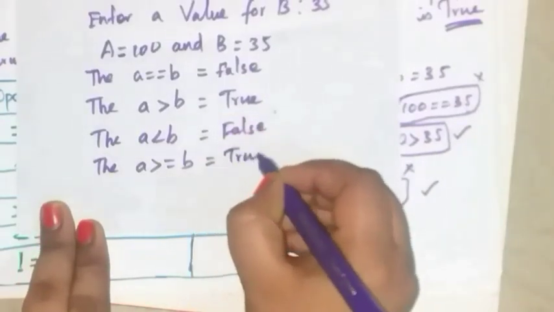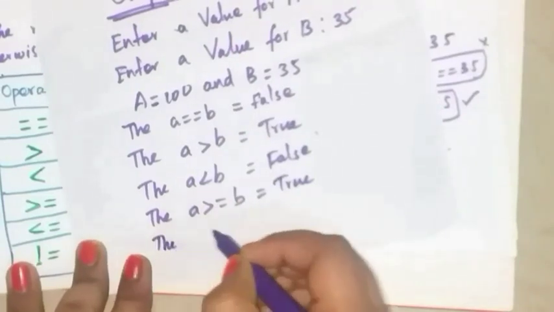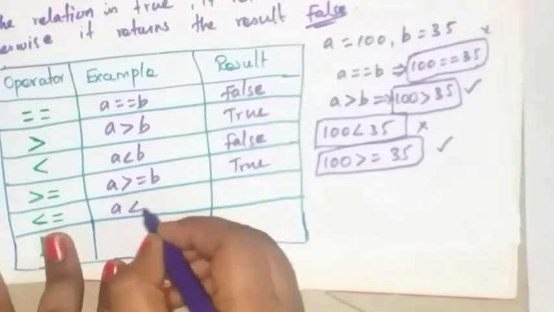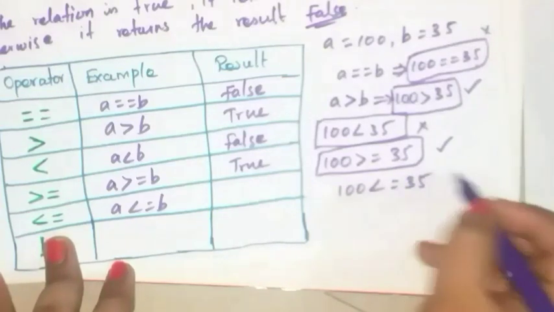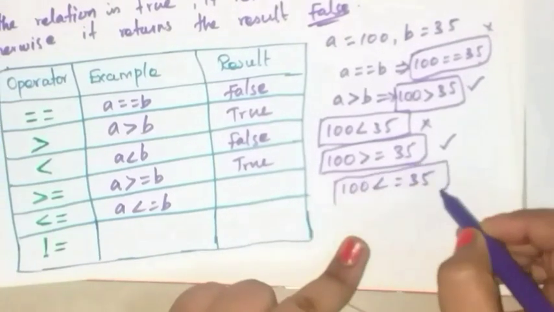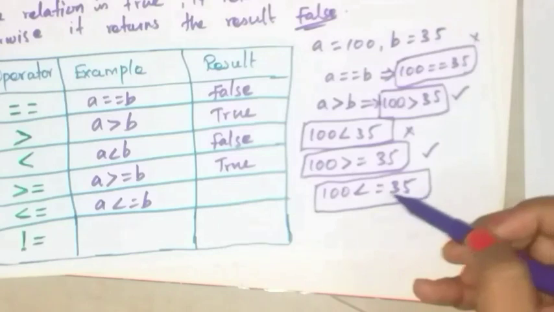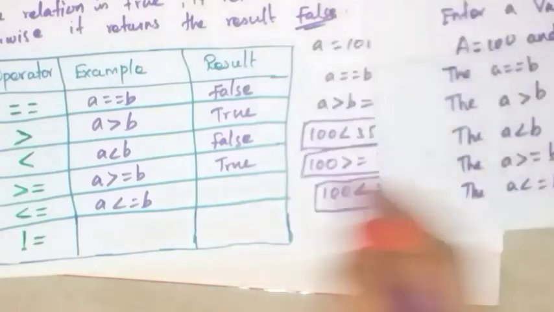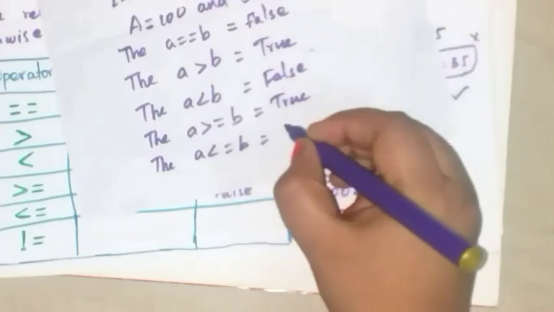Here also write true. Next, a is less than or equal to b. Compare these two values. The a is less than or equal to b is equal to, write a is less than or equal to b. 100 is less than or equal to 35. Here given 100 is less than or equal to 35. Okay, compare: 100 is less than 35? No. 100 is equal to 35? No. So this is false. Okay, here write false. Here also write false.